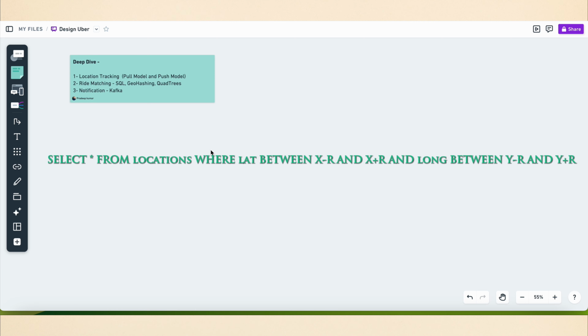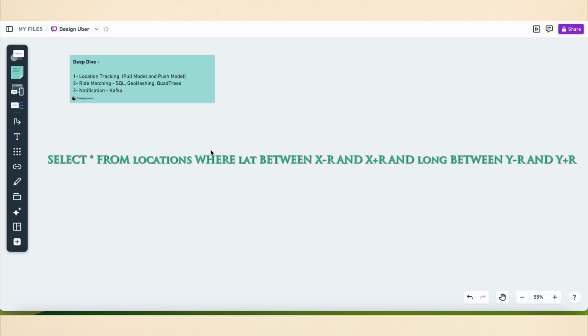Since we have the option to use MySQL or even Postgres, we can perform a query to find nearby driver locations for a latitude and longitude within a particular radius. But this is not a scalable solution, and performing this query on a large data set will be quite slow. Also, since we have 100 million users, on that scale this query will take a lot of time and may definitely choke the database. So this is not a scalable solution from any point of view.